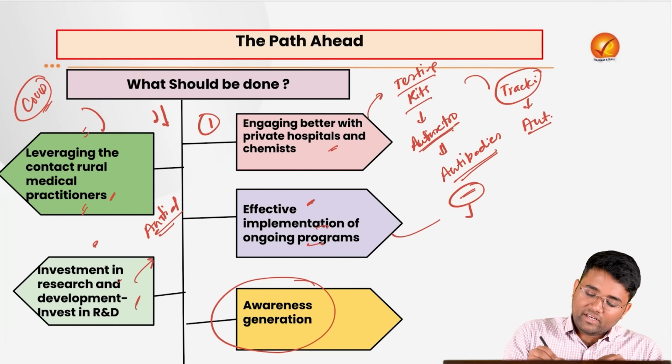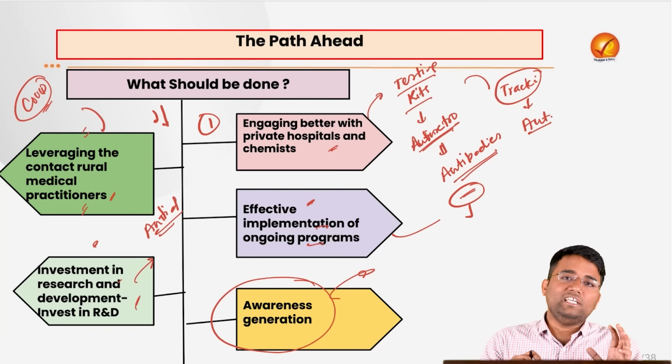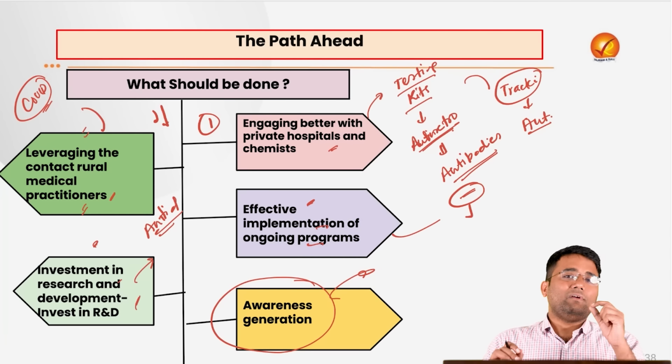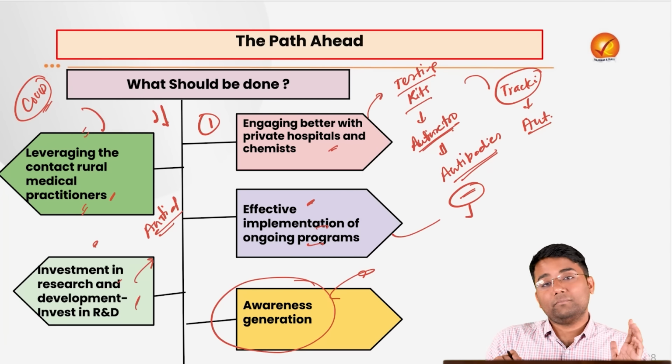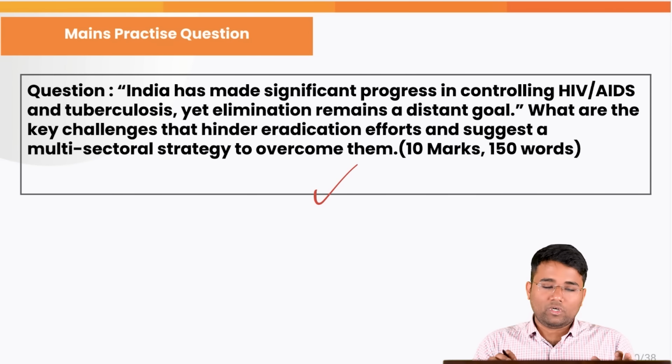Also, there is a need for awareness generation. We need to dismantle the stereotyping associated with these diseases. Prevention is important. Taking due diligence while dealing with those patients is important. But again, stereotyping should not be there. Discrimination should not be there. This is a mains practice question that you can write from this particular topic.